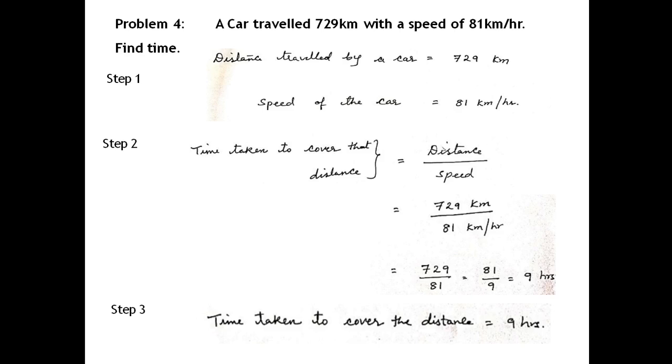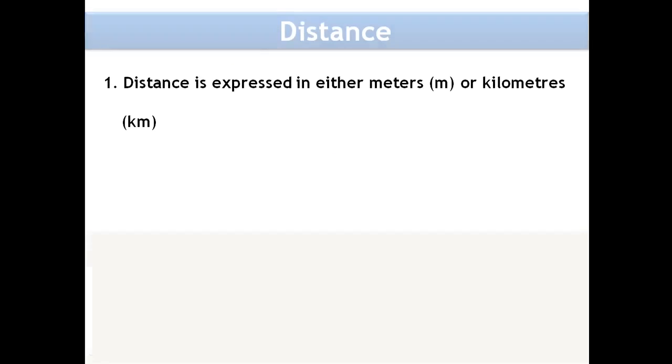Time taken to cover the distance is equal to distance by speed, that is 729 kilometers divided by 81 kilometers per hour, which is 729 divided by 81. 9 times 9 divides in 81, and 9 8s are 72 and 9 1s are 9. 81 times in 729, and further you divide it by 9, then you will get 9 hours. 9 1s are 9 and 9 9s are 81. So time taken to cover the distance is equal to 9 hours.